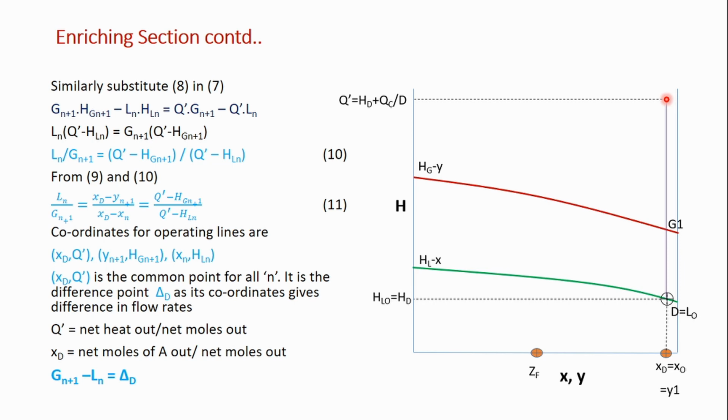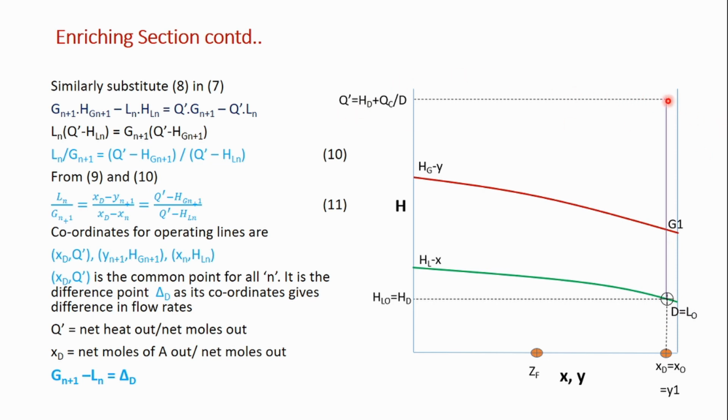Its composition is XD, X0 or Y1, and the y-axis coordinate is Q dash. So to this HD value you add QC by D, and you will get this point. Mark the Q dash point.